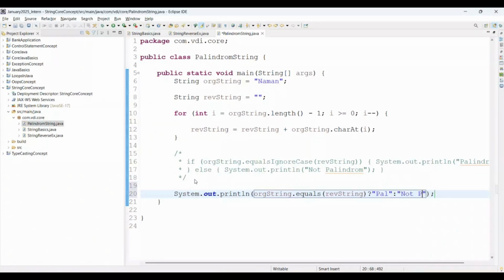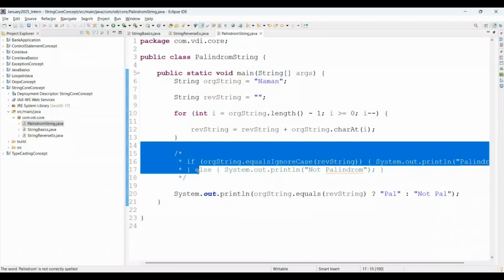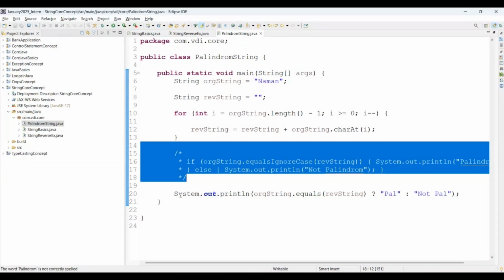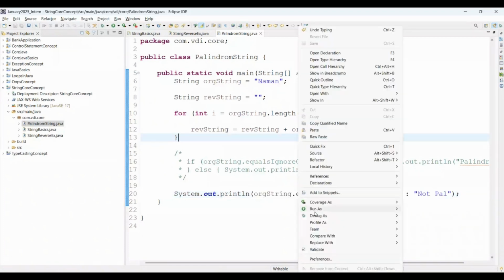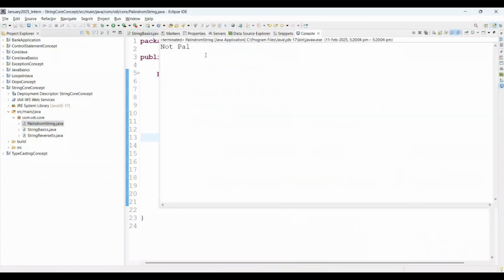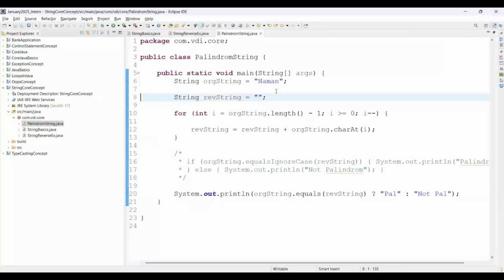See on screen, instead of writing code within if else, you can simply write it by using a printing statement like System.out.println, and accordingly it will give us the output you are expecting. Now it's printing not palindrome. Why? Because we are passing equals. Then you can simply use equalsIgnoreCase. Now it will print here.